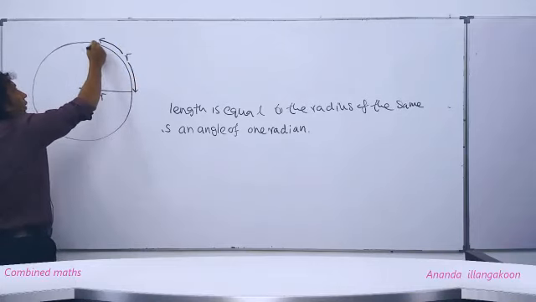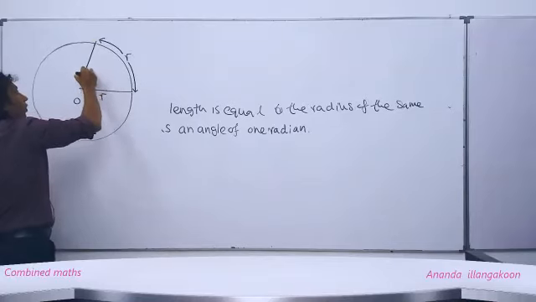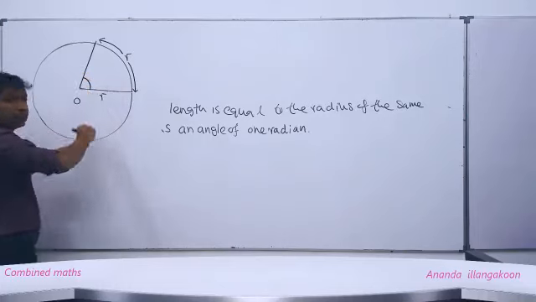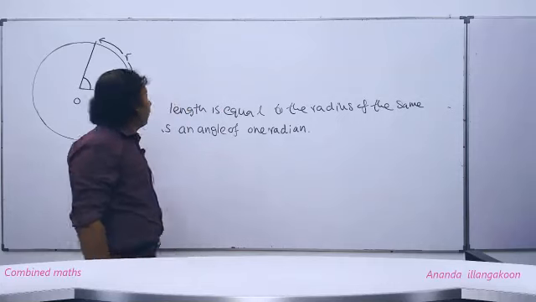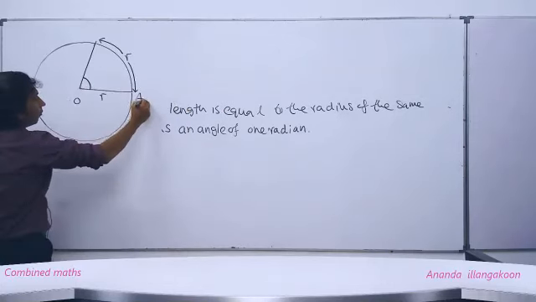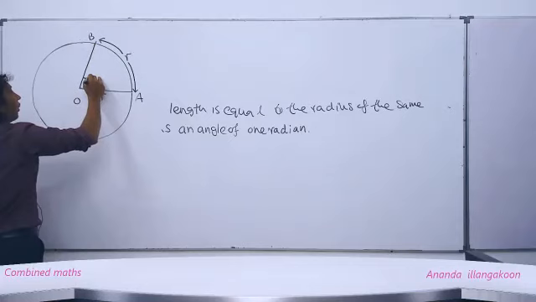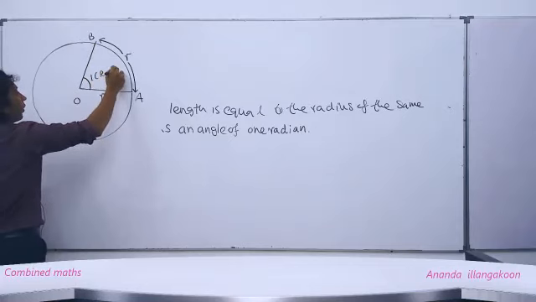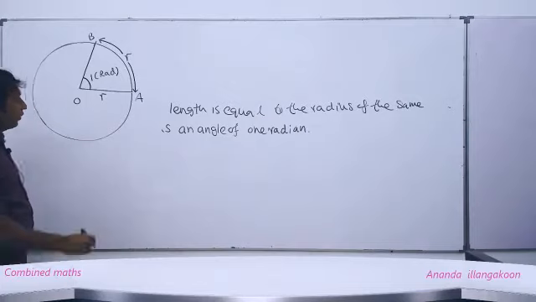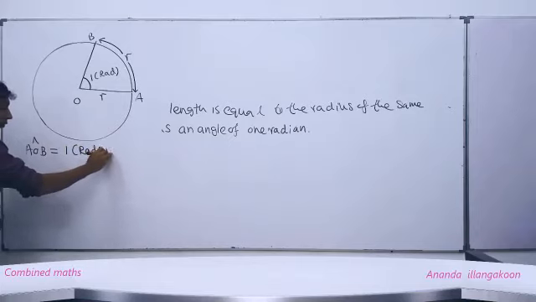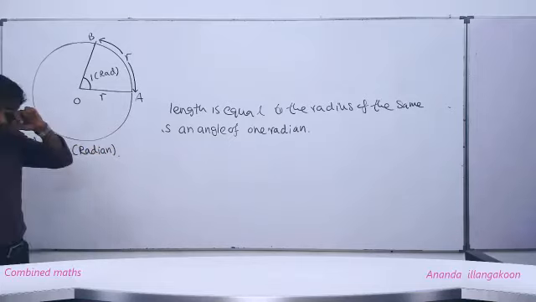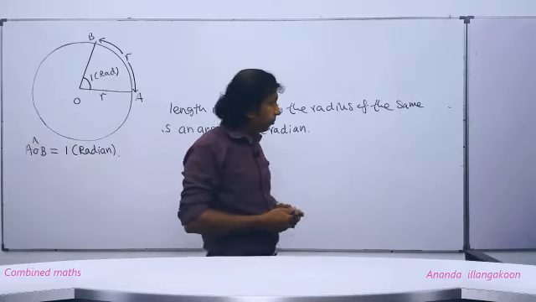Now we join this to the center. This angle is called the subtended angle by the arc at the center of the circle. If I take this as point A, O, and this is B, then this AOB angle is the 1 radian angle. That is how we define it.